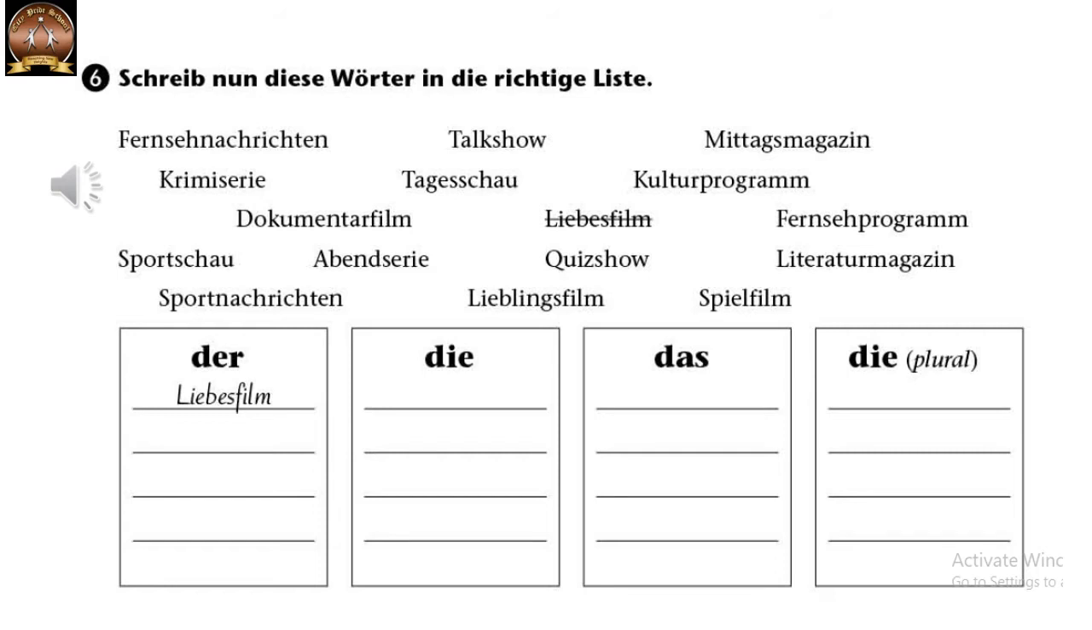Komposita means it is a composition of two or more words, and the article of the last word becomes the article of the whole word. For example, again, Krimiserie. Krimi plus Serie is Krimiserie. Now, Serie, we have to know what is the article. Serie is feminine. So, Krimiserie is also feminine. Like that, you have to categorize the words into these four columns. Always look for the article of the last word. Okay? Simple. So now let us discuss all the words.